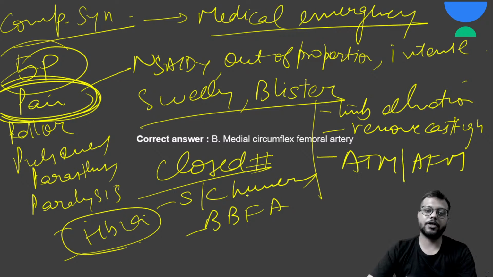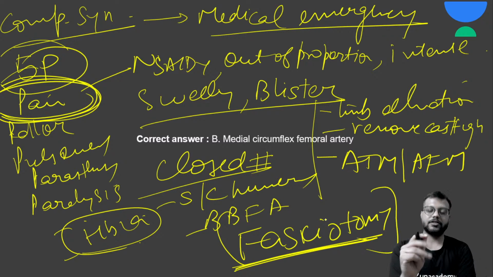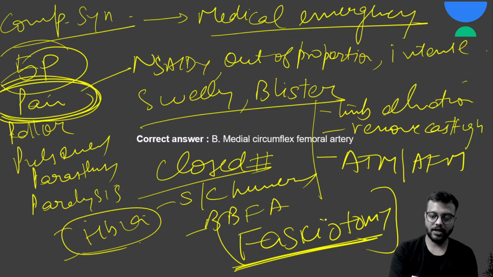The treatment of choice is your fasciotomy. Okay, the treatment of choice is your fasciotomy कर देते हैं, okay, in all directions. कैसे करते हैं we have already discussed, and it is a very grave emergency, very important. Compartment syndrome, pain is the earliest sign, and passive stretch test करते हैं इसके diagnosis करने के लिए.